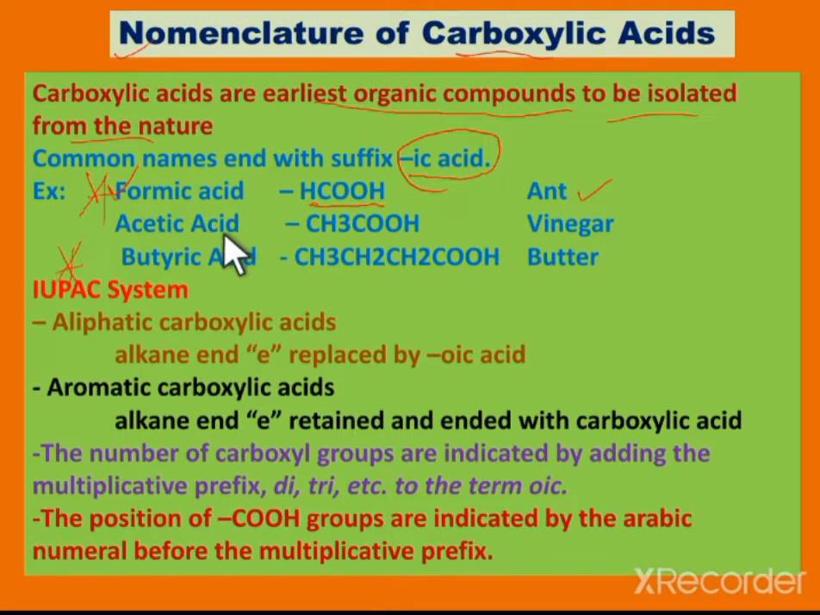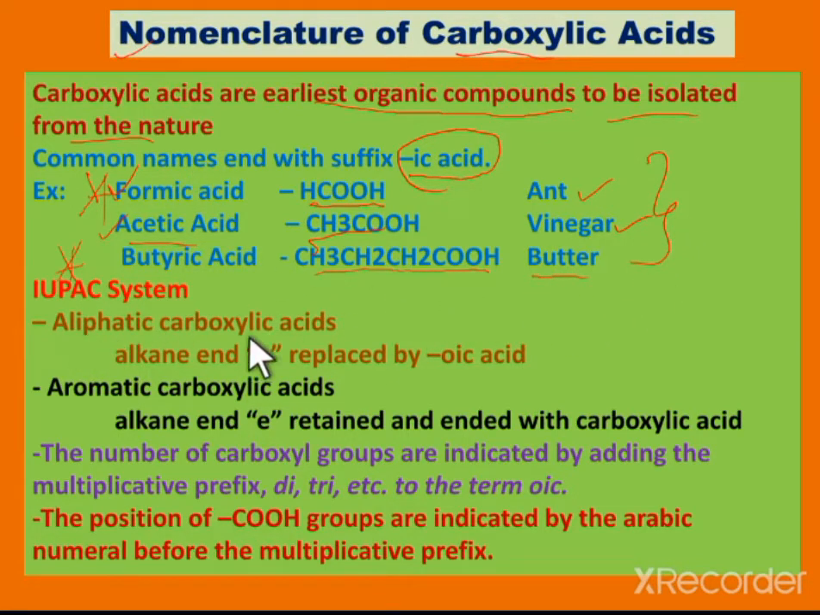Next is acetic acid, whose formula is CH3COOH, and it is obtained from vinegar. Vinegar in Latin is acetum, and based on this, acetic acid is derived. Similarly, butyric acid, whose formula is CH3CH2CH2COOH, can be obtained from butter. So based on the occurrence, the common name of the carboxylic acid can be derived.